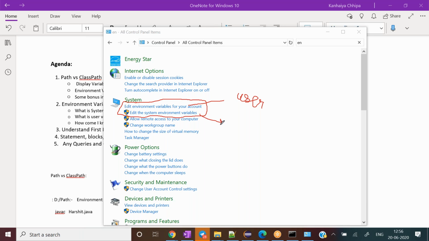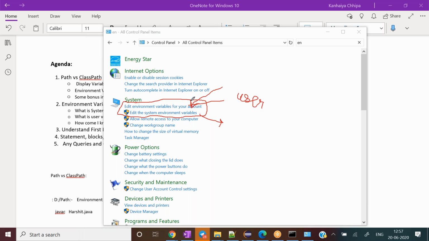Many times when somebody is working in some industry, we are not able to set the class path. We do not have enough privilege to change any setting with respect to the class path. Then for your information, any user can change it by using this user environment variable.